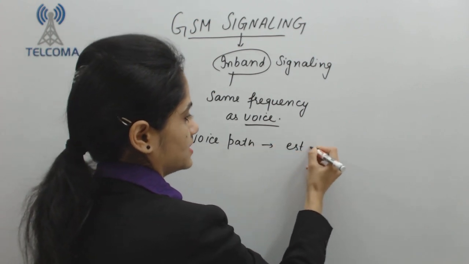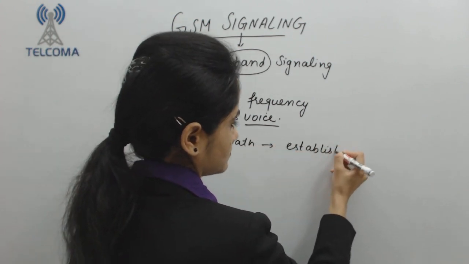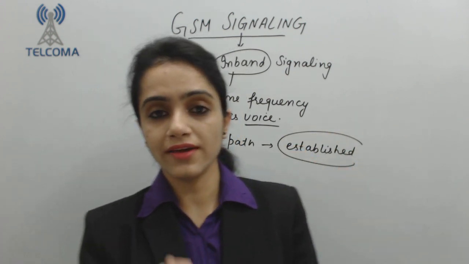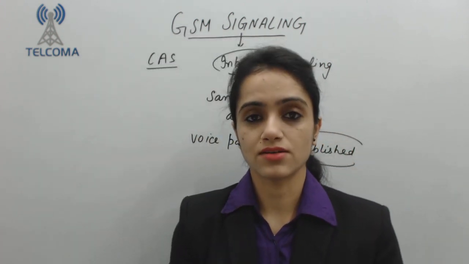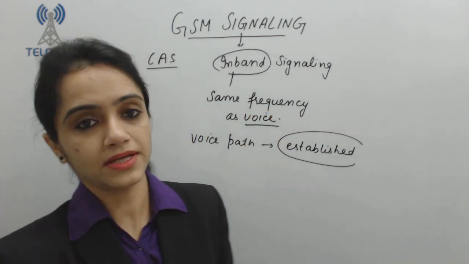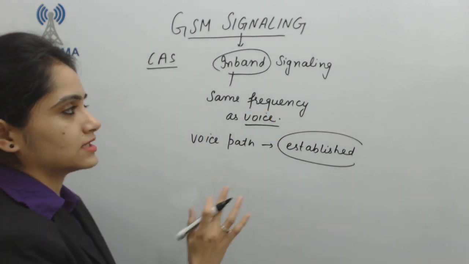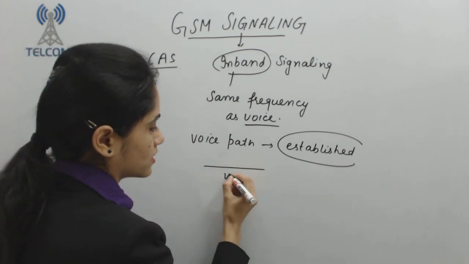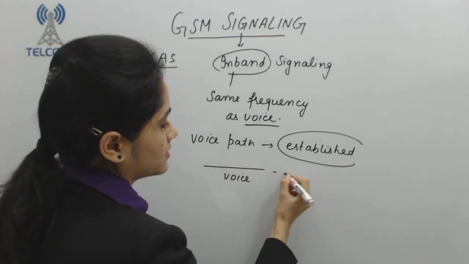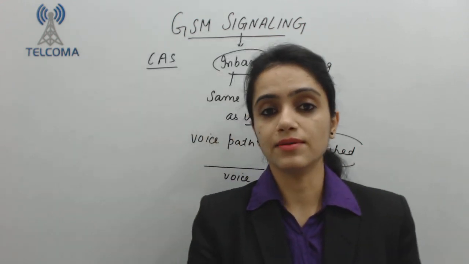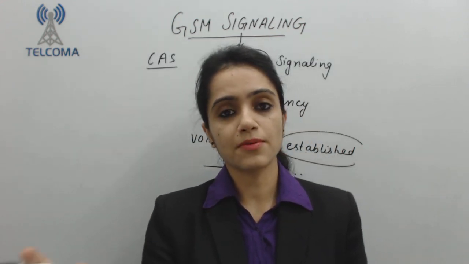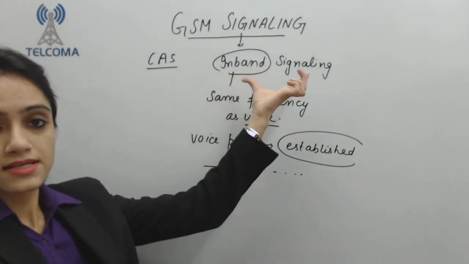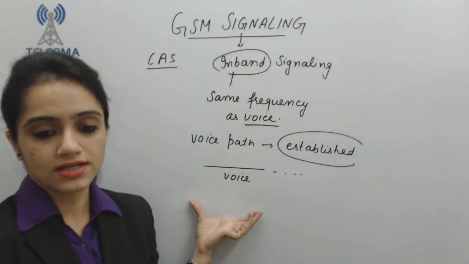Now, first of all, the voice path is required to be established, but this path will be established only when signaling is completed, or our signaling setup is completed. Then we have the voice path established. That means in order to establish the voice path, we need to wait so that my signaling will be completed. So this type of signaling process is known as in-band signaling or channel associated signaling.